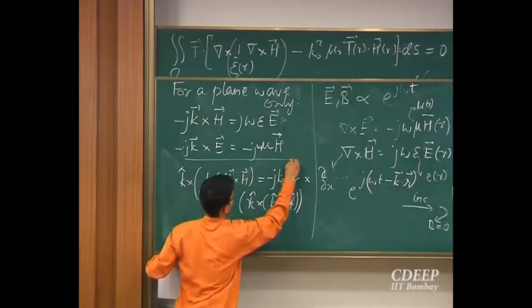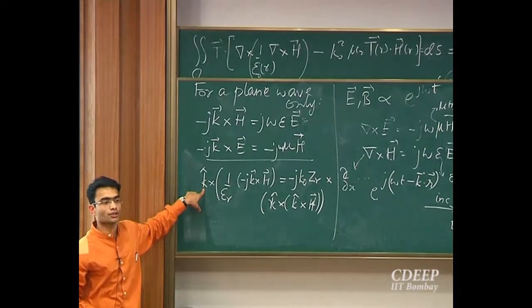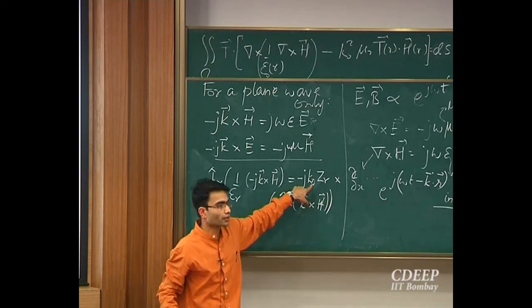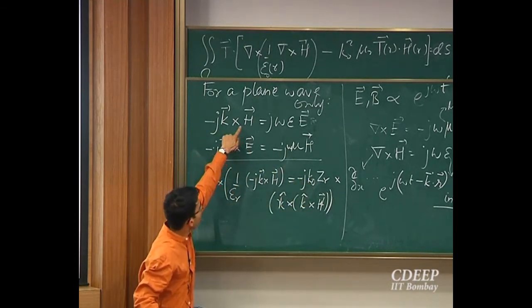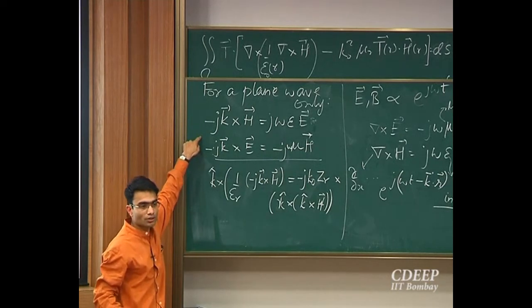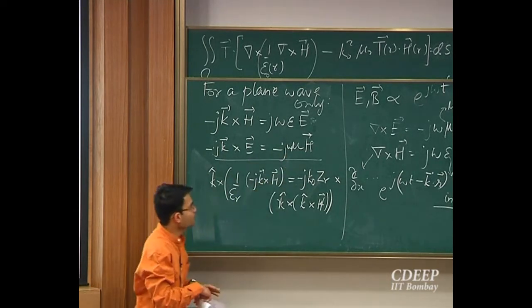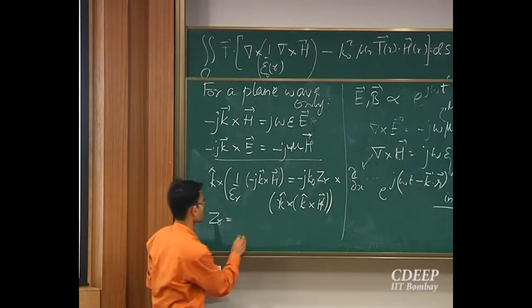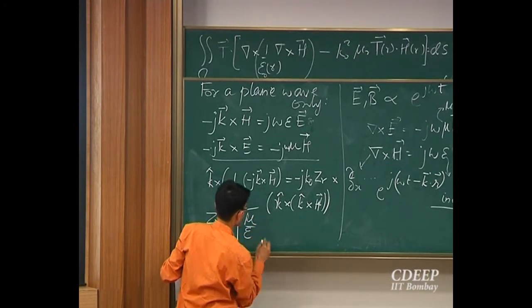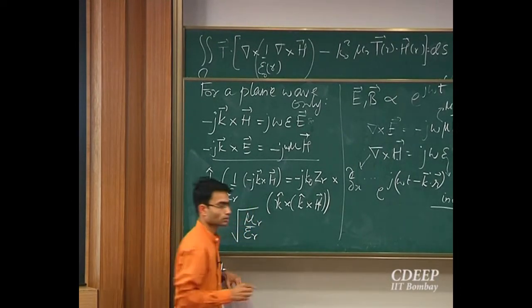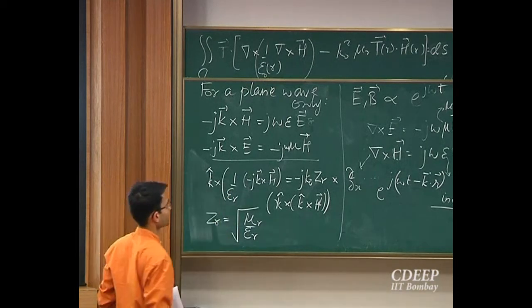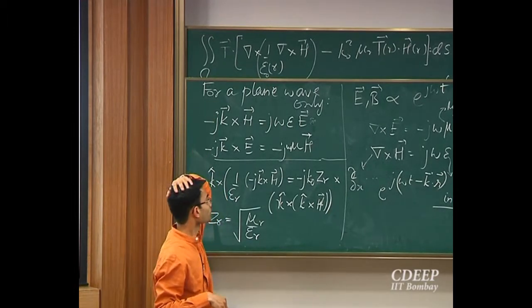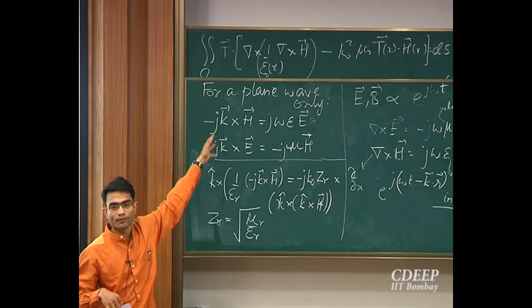So I use these two equations. What I did is that I converted this into a unit vector, and the magnitude of k I absorbed into this k naught over here. So I took a k cross H over here. I brought this epsilon down because it's a constant for a plane wave, and I'm left with this expression over here. So what is Z_r? It is the relative impedance of free space, something like the square root of mu_r by epsilon_r. Okay, so far I haven't done anything great. This is going to be true for any wave going in any direction, right? I've just taken a cross product with k.